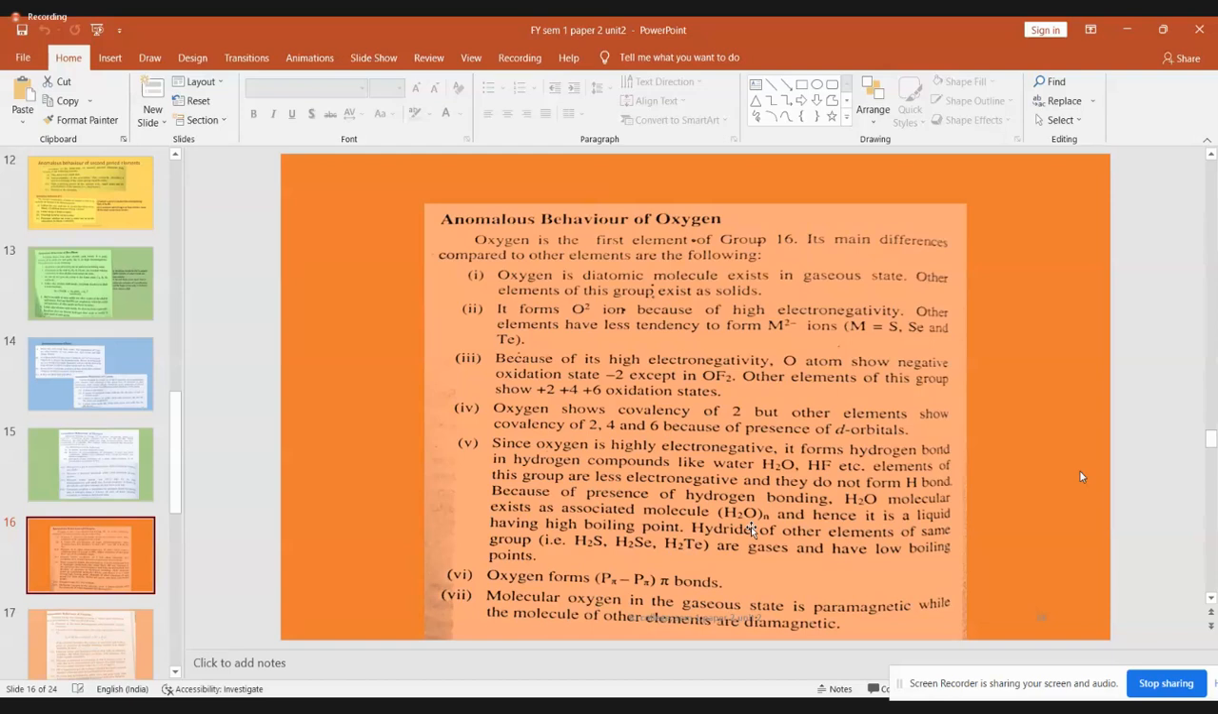And to break this water molecule and split it into atoms like hydrogen and oxygen, or in other words, to boil water, you have to supply more energy. And that is the reason the boiling point of water is high. So this is mainly due to the existence of the hydrogen bond. And it is existing as a liquid.